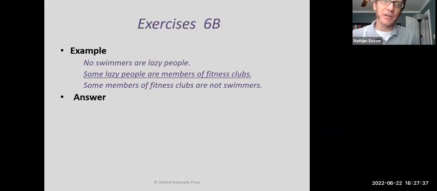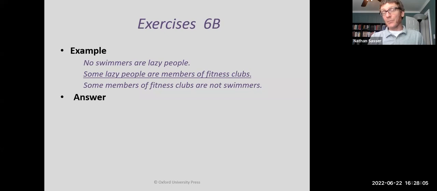So let's do an example here. What we want to do is identify the mood and the figure of this syllogism. So first of all, I'm going to identify the major, the minor, and the middle terms, right? So if I look at the conclusion, what is the subject? Members of fitness clubs.